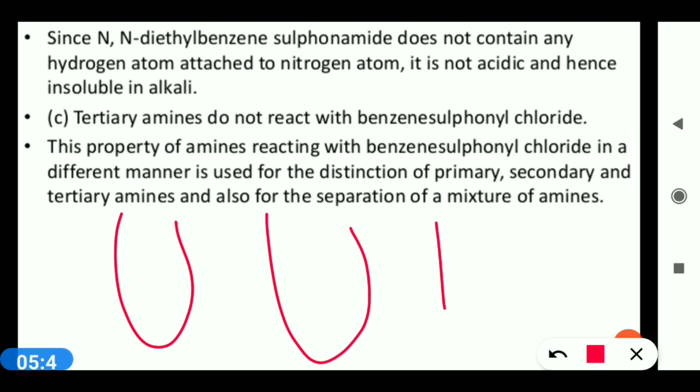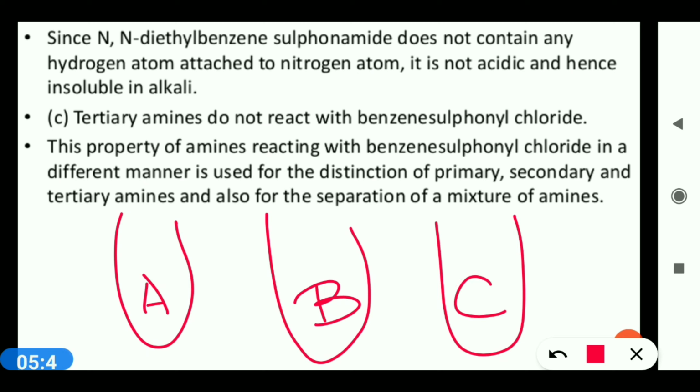If you have 3 test tubes A, B and C having 1 degree, 2 degree and 3 degree amine, and you want to find out which test tube contains primary, secondary or tertiary amine, then you have to add Hinsberg reagent in all the 3.